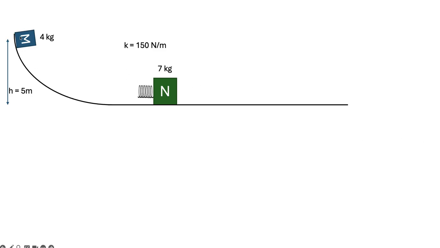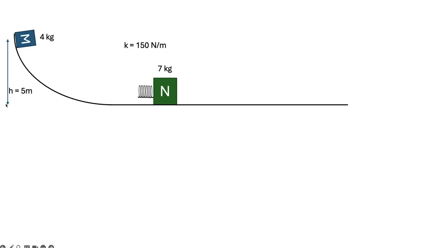I've got this block up here sitting on this incline, and the incline and the track are frictionless, right? So this is going to slide down, and it's going to slam into this spring, and this block is going to start moving. So this thing is going to slide down, it's going to slam into the spring, and some crazy stuff is going to happen, and that's what we want to talk about, okay?